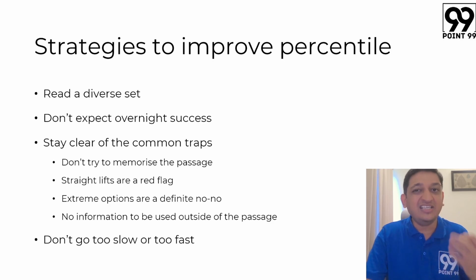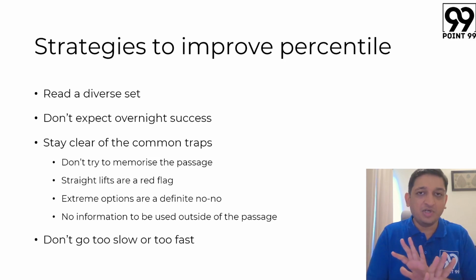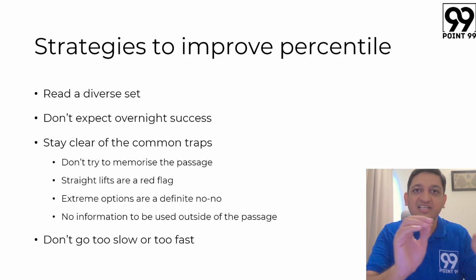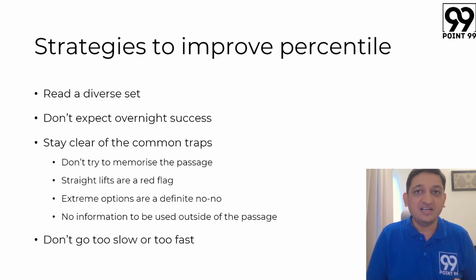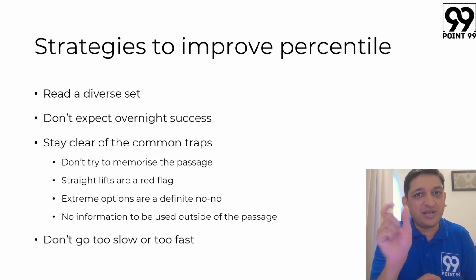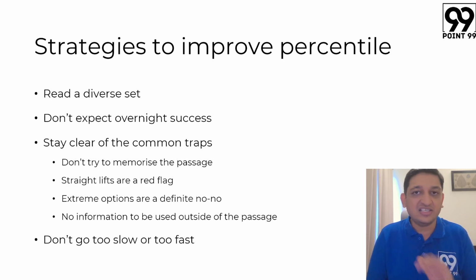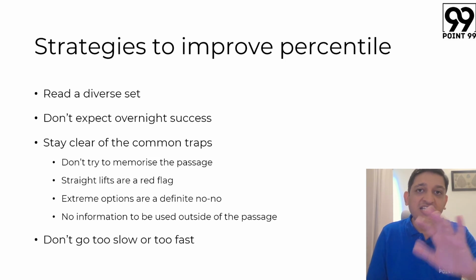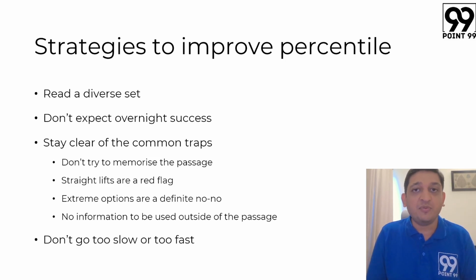तो जो मैंने पहले बताया था, रीरीडिंग करते हैं लोग, they keep on looking at, they keep on nitpicking. कहीं पे grammatical error है क्या, कहीं पे comma missing है क्या, कहीं पे full stop missing है क्या, कहीं पे capitalization ठीक नहीं है क्या, and you get into nitpicking. Generally, the answers are going to be extremely broad and clearly option A will be better than option B. ये होगा हमेशा. तो निटपिक मत करना कि अरे ये वर्ड का स्पेलिंग गलत है ना, शायद इसके लिए ऑप्शन गलत होगा. That is generally not going to happen. So don't think along those lines, think on broader terms. एक वर्ड है जो यूज ही नहीं किया पैसेज में but यहाँ पे किया है, एक एक्सट्रीम ऑप्शन है. So those kinds of things will separate the options from each other. So don't go too slow, don't go too fast.